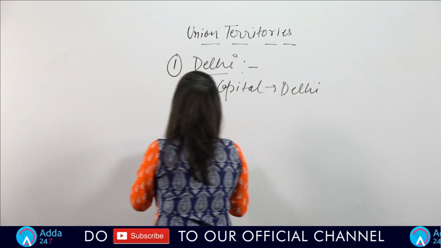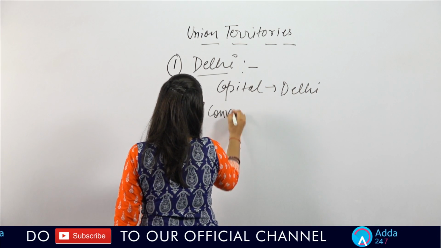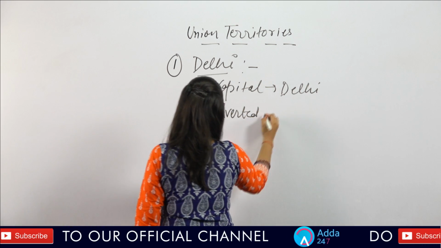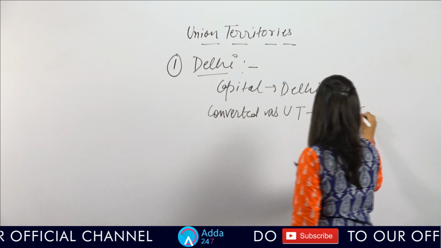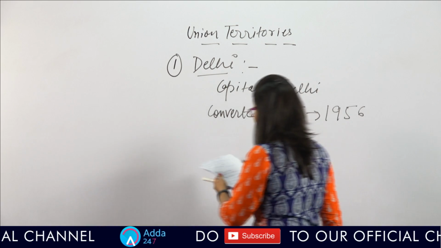If I talk about Delhi, Delhi was converted into a UT in which year? The year was 1956.